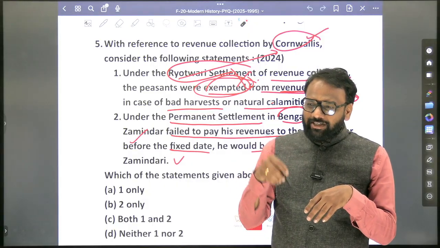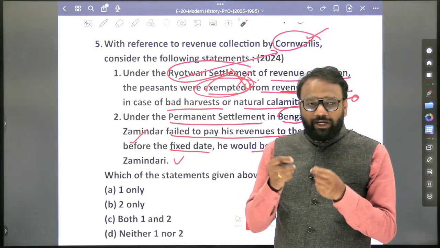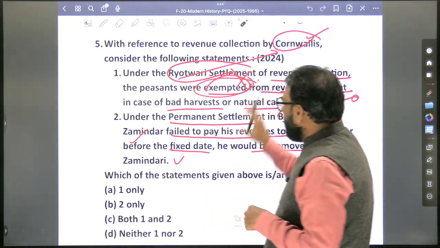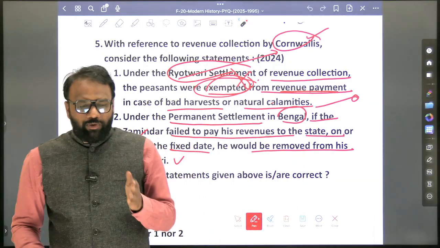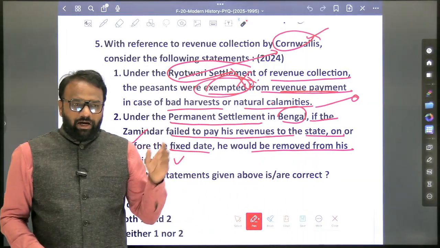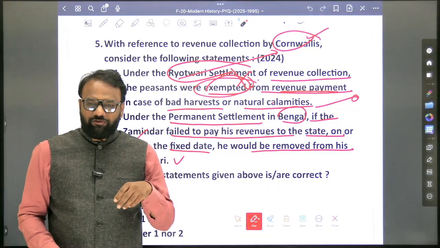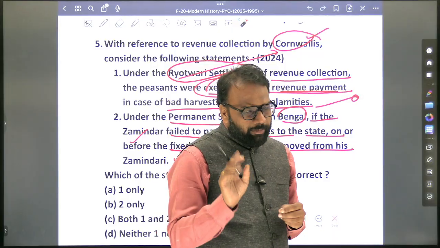Similarly, when you are sitting and preparing, such questions should also arise in you. Whenever questions arise, you will try to find the answer and you will update the content. So in this context, you will prepare the Zamindari system, the Raitwari system, and also the Mahalwari system. Based on this question, whatever curiosity-related questions you can raise to yourself, you have to raise and try to find a solution, and you have to update the content.